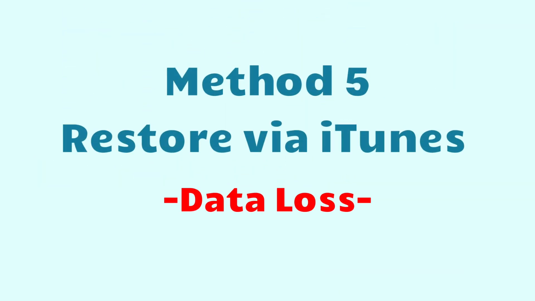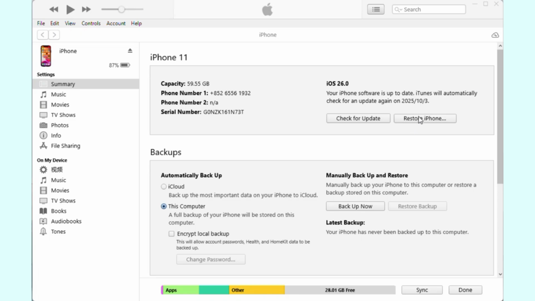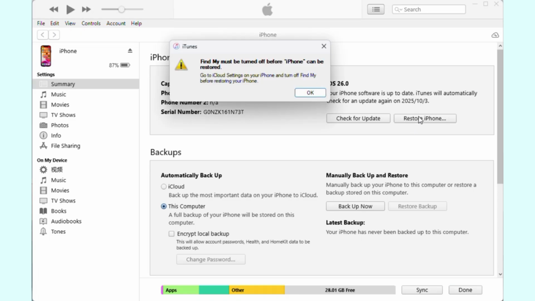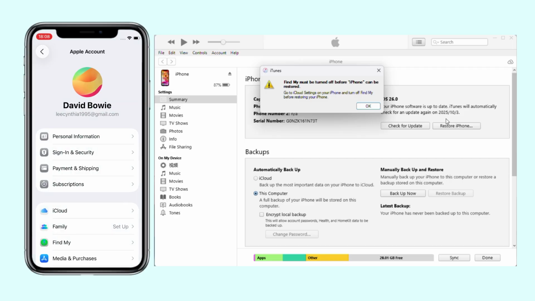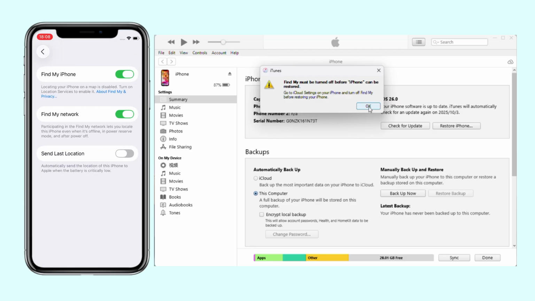Method 5. Restore via iTunes. Connect your iPhone to a computer and run iTunes. Click Summary. Turn off Find My on your iPhone. Restore iPhone.